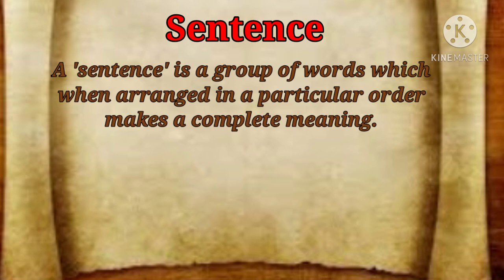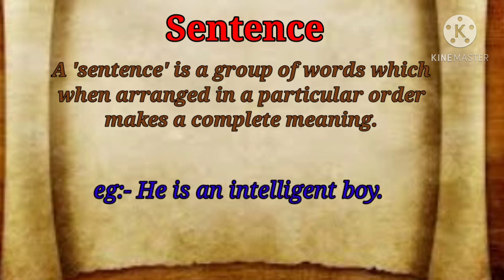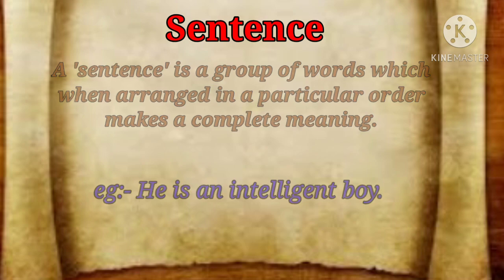A sentence is a group of words which, when arranged in a particular order, makes a complete meaning. For example, he is an intelligent boy. So, the words should be arranged in a particular order. If the order of these words is not like that, it will not be a complete sentence.